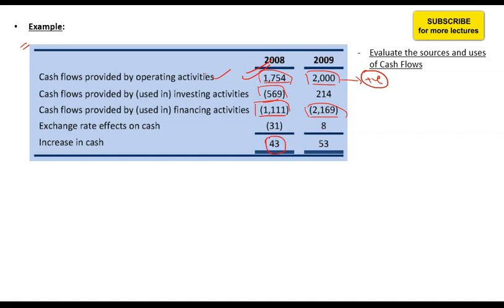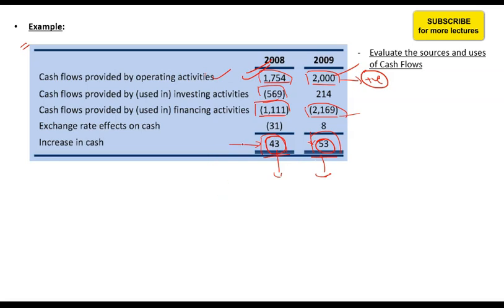Overall net cash flow is very small, 43 and 53. This may be a concern for some readers or analysts, asking why the cash is so small, but this should not be a concern for any analyst. Why? Because you know that this small cash flow is due to repayment of loans, or some outflows in the financing activities. That means either you have repaid loans or you have paid dividends, due to which your cash is small. So cash is coming in from the right source and is being used in the right way. Even though the net cash flow is small, the overall cash flow statement looks strong.